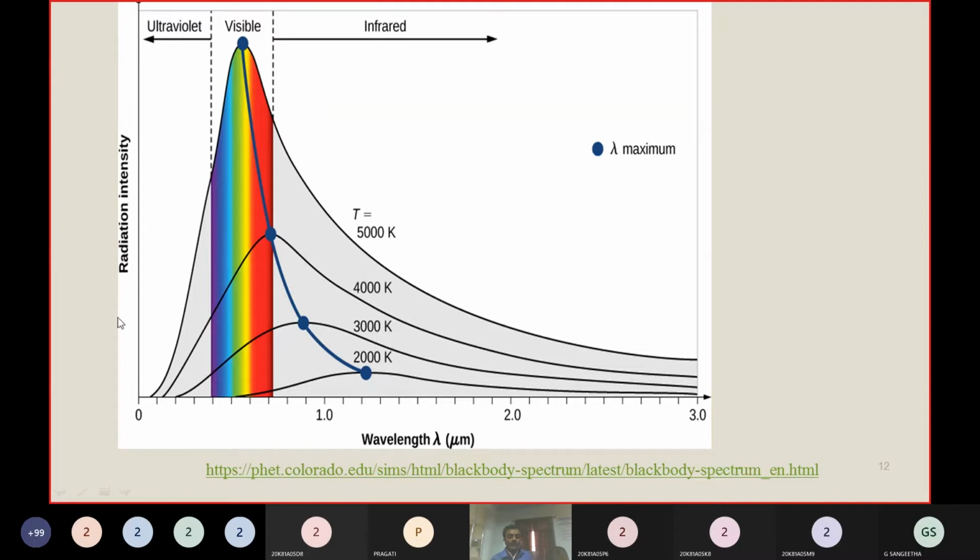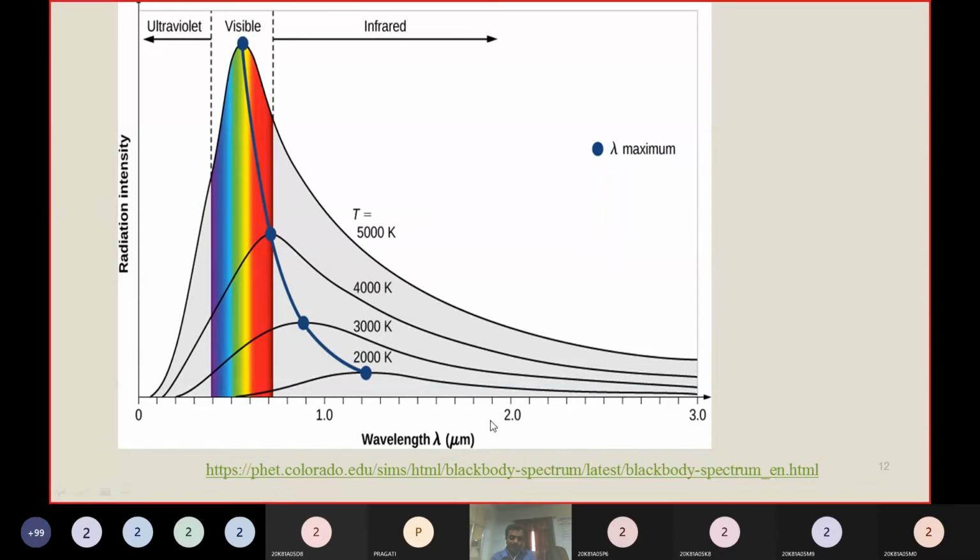At lower wavelengths, the intensity of radiation is small. Intensity is nothing but the number of lines emitted by the black body. If you take a unit area, how many lines pass through that unit area is called the intensity of radiation. At lower wavelengths it is small, at higher wavelengths it is small, and at average wavelengths it is maximum. So the intensity of radiation changes depending on the wavelength.